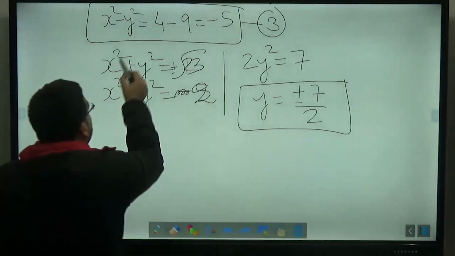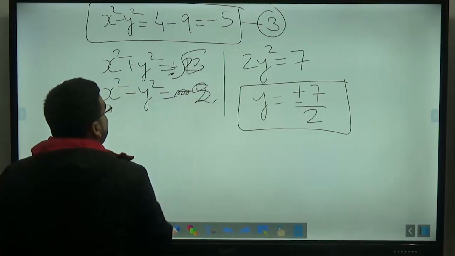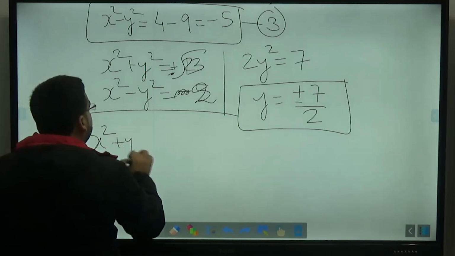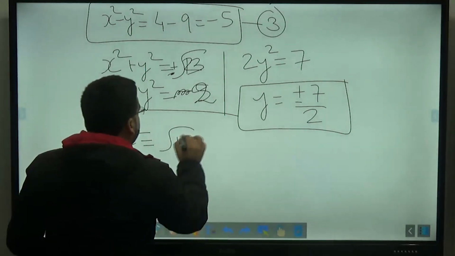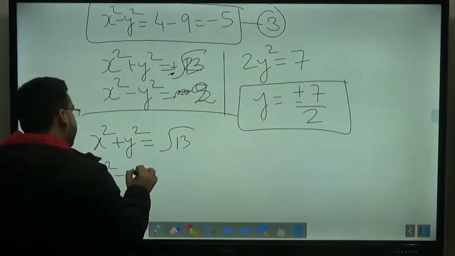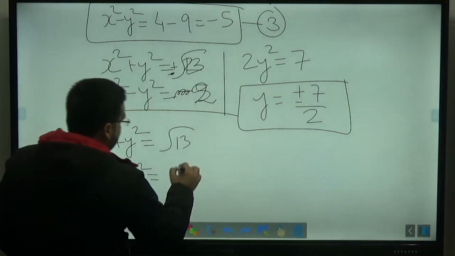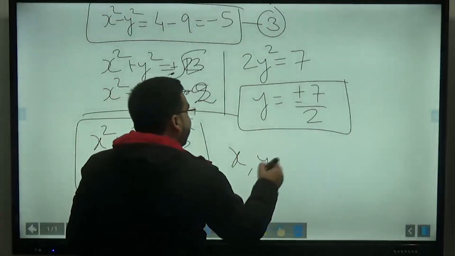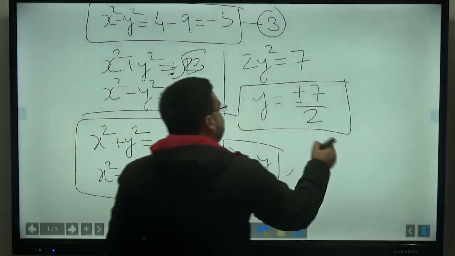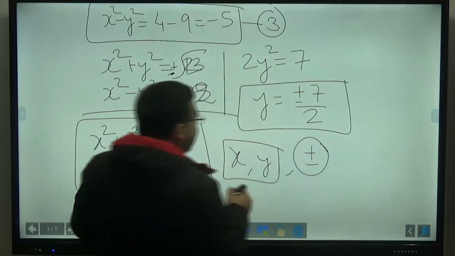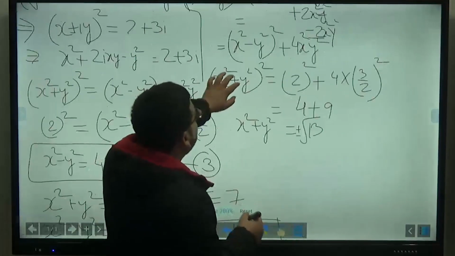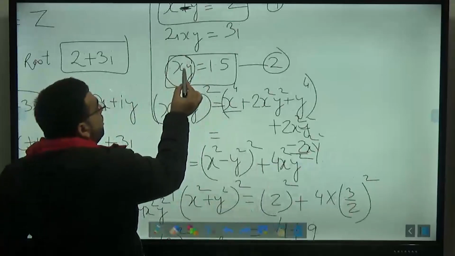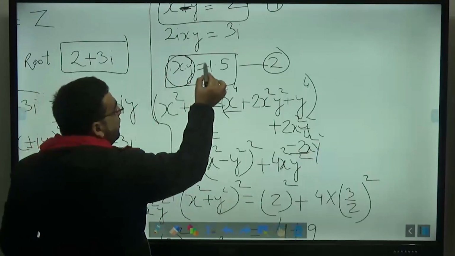The square of two numbers cannot be negative. Let us neglect the sign. So we have got two equations now: x square plus y square is equal to root 13 and x square minus y square is equal to 2. By using these two equations, you just find out the values of x and y, and you will be getting the values of x and y in plus minus. Now whether it should be plus or minus, it will be told to you by equation number 2. Either both should be negative or both should be positive, then only you will have a positive